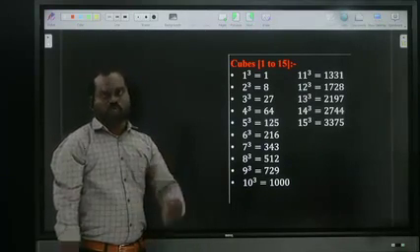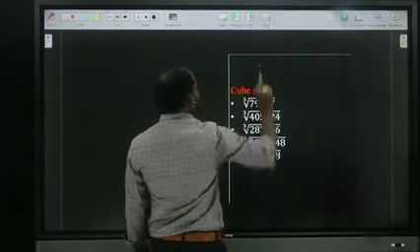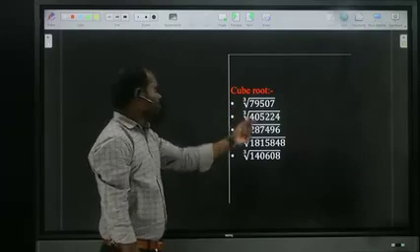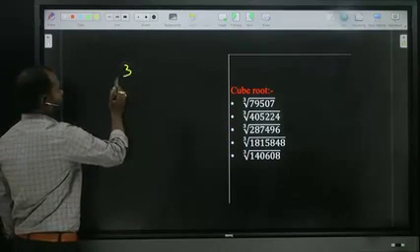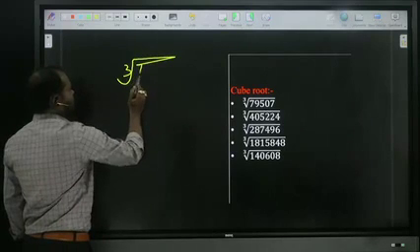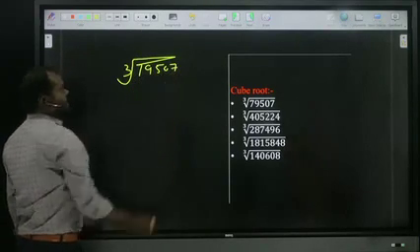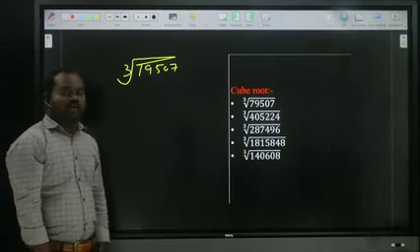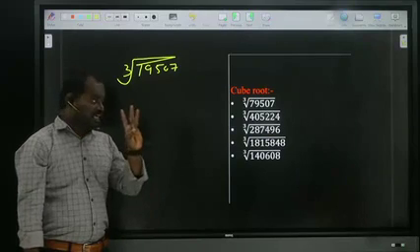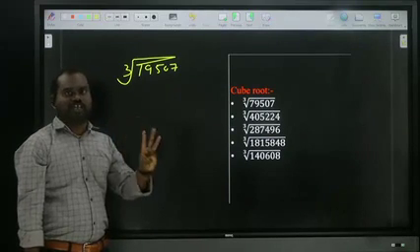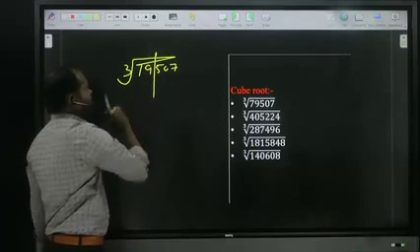Now we are moving to cube root. How to find the cube root? For example, the cube root of 79507. While finding the cube root, in square root we broke after two terms. In cube root, break it after three terms. One, two, three. Three terms.